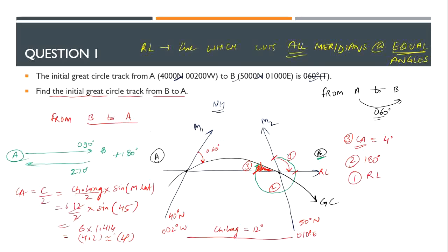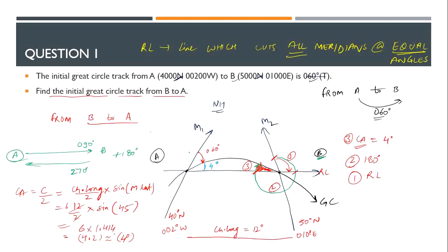So if I can calculate this rhumb line somehow, over here or here, anywhere, I will get my rhumb line angle. In order to calculate it, we'll go to point A. I already have my convergency angle, 4 degrees, and I already have my great circle track.